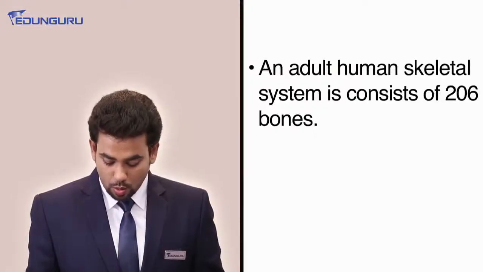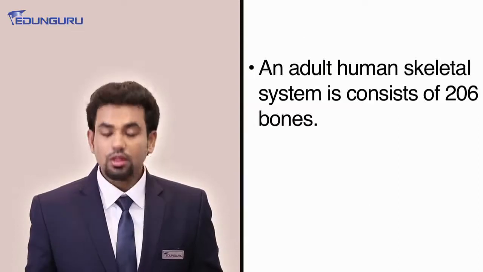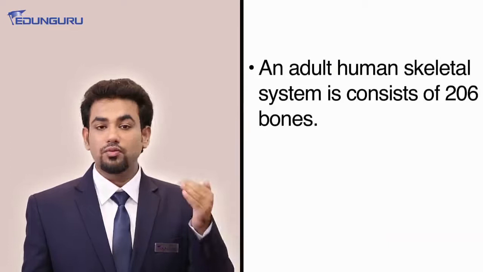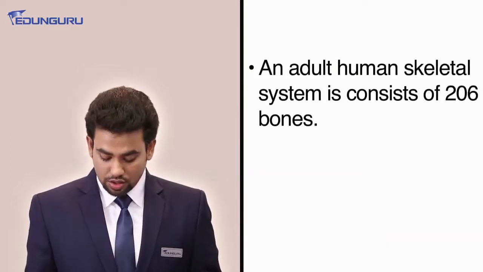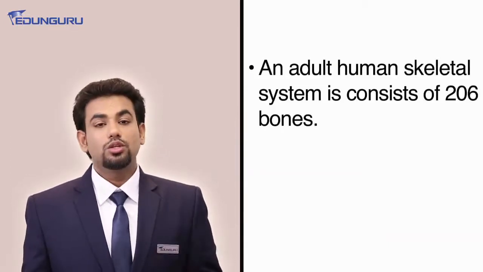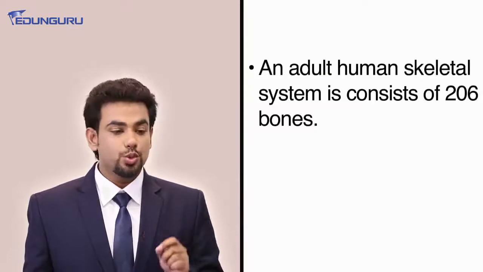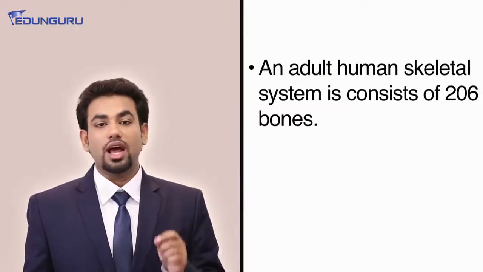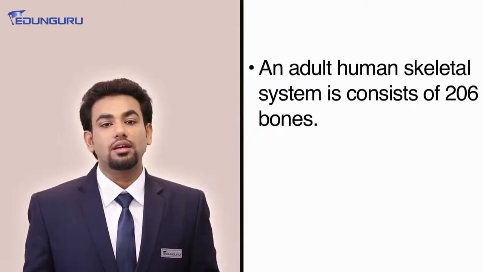So, the total bones that we cover so far is 126. In the axial system we have 80. So, let's just make a total of it. The total now comes up to 206. This is the number of bones that a human adult would have inside their body.